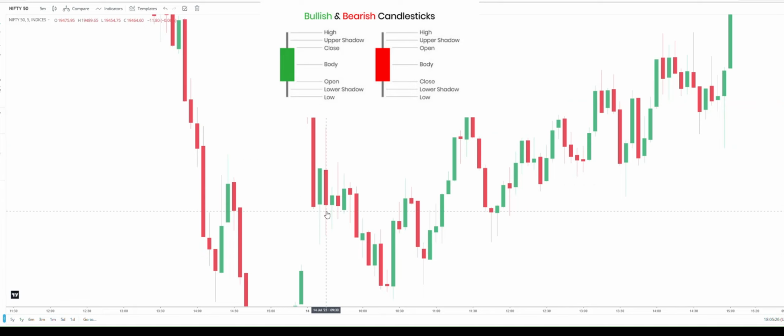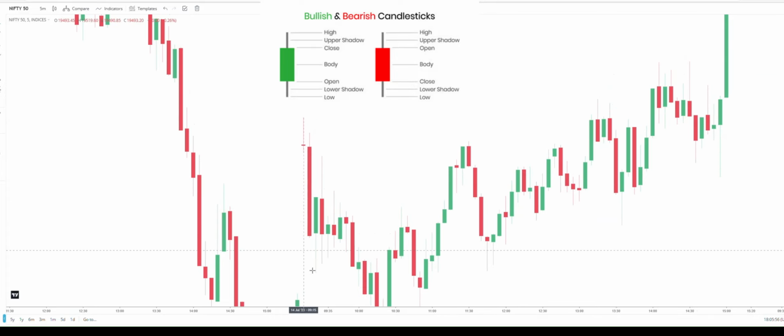A bull candle is just the opposite of that. The open price is here and it closes above the opening price, 19,464. They tried and pushed until here, 19,476, not 19,492, okay. They tried to push, but they could not. Then it opened slightly below the close price, and they tried to push, but they could not break the opening price of the previous candle, okay.